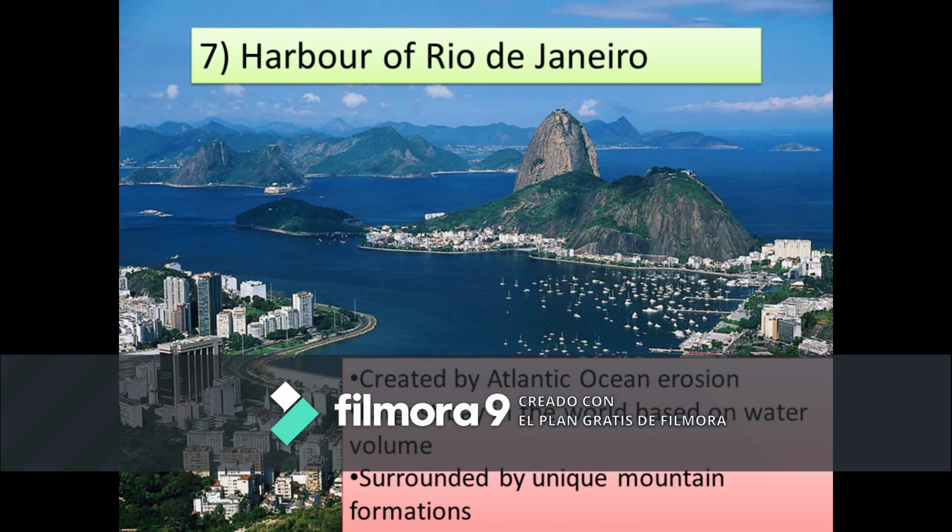The seventh, last but not the least, is the harbor of Rio de Janeiro. This is in Brazil, and it's created by the Atlantic Ocean's erosion. Now you can see the harbor around. You can see that you have some mountains around it, and it's the largest bay in the world. When you look at how much water it has, it's the largest bay in the world. It's surrounded by mountain formations and also a very busy city, Rio de Janeiro.